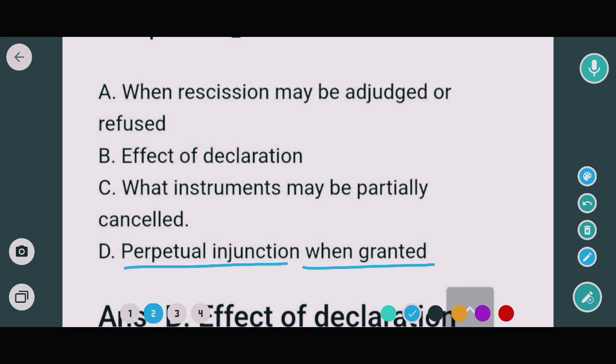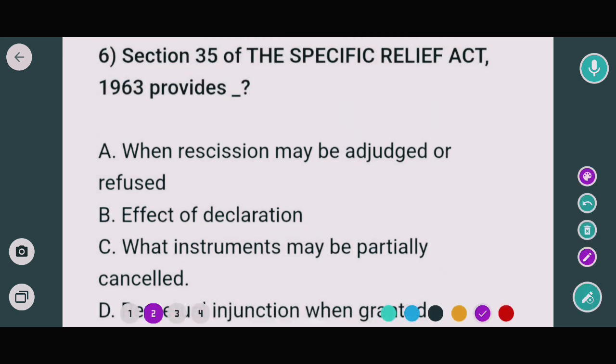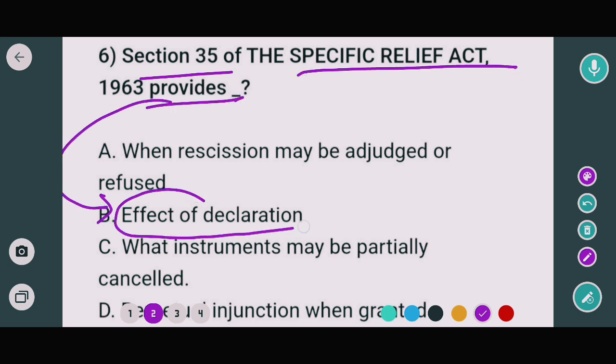So in this case, the correct option would be option B, that means the effect of declaration. The question says Section 35 of the Specific Relief Act provides regarding the effects of declaration. So in this case, option B would be the correct answer. Okay, so now moving to the next question.